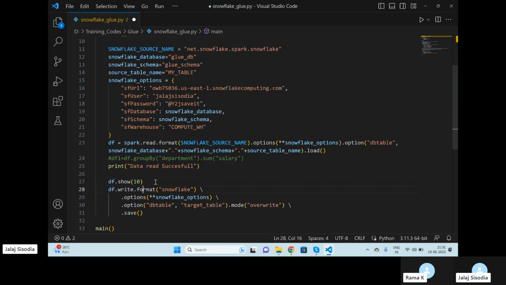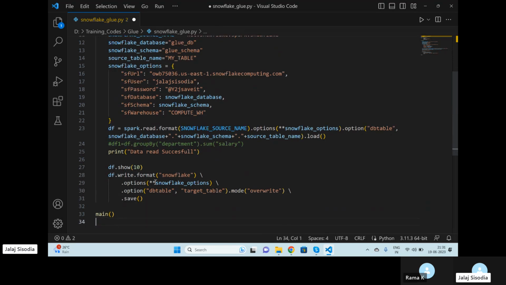I am just reading my data and I'm showing my data here. Then I'm writing my data on Snowflake using the same Snowflake options, and I'm writing into my DB table. I'm saying it's a database table, and target table is my new table name, and I'm going to write it in overwrite mode. Okay, so I'm just going to run this script now. It is basically simply this command to read, this to write.